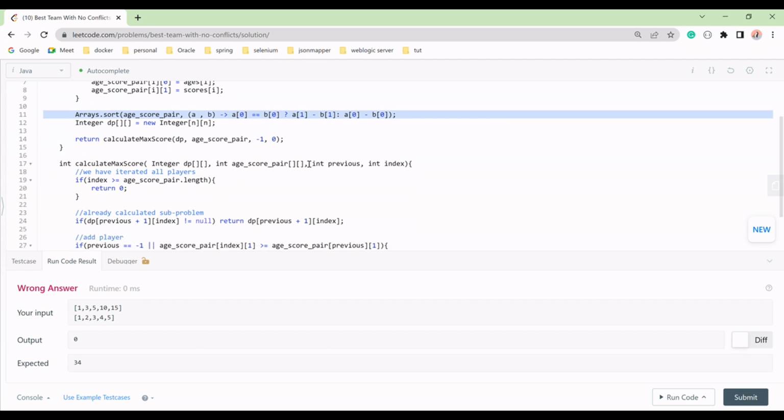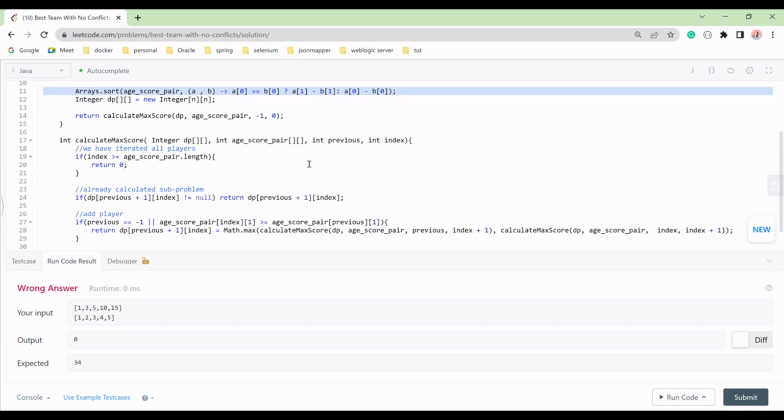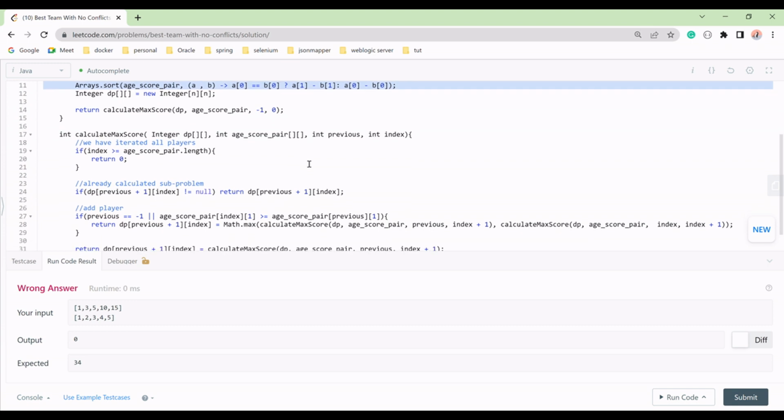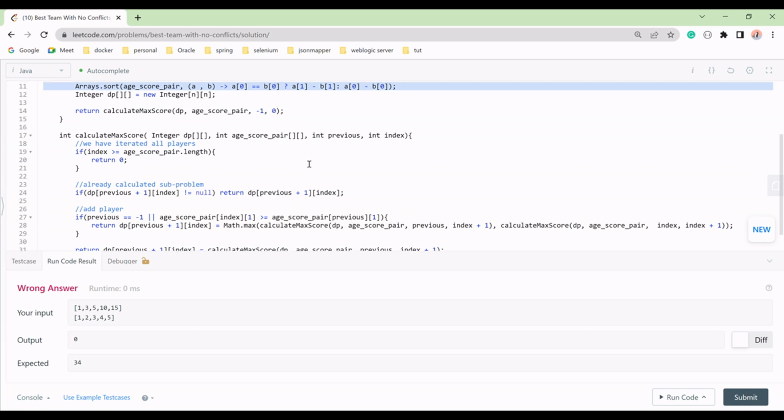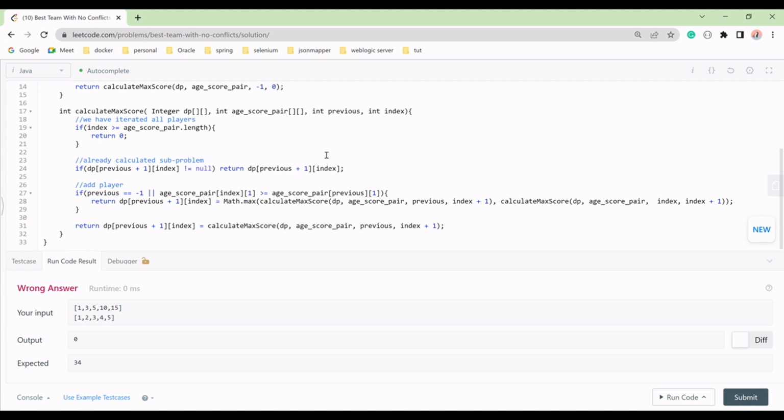So once this is done, we will have our dp. So we are storing our dp, then we will calculate our pair. So in this pair we will pass dp, age, a pair, and minus 1 0 we are passing as a previous index. Now we have dp, we have this score, we have previous and index we are passing. So we'll check if the index is greater than or equal to its length, right?